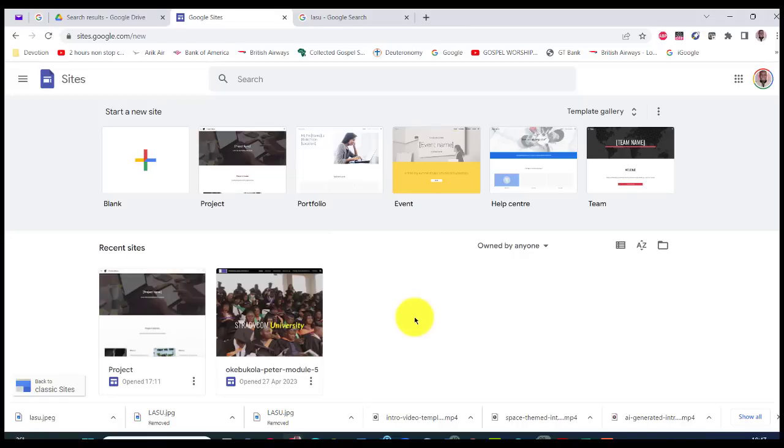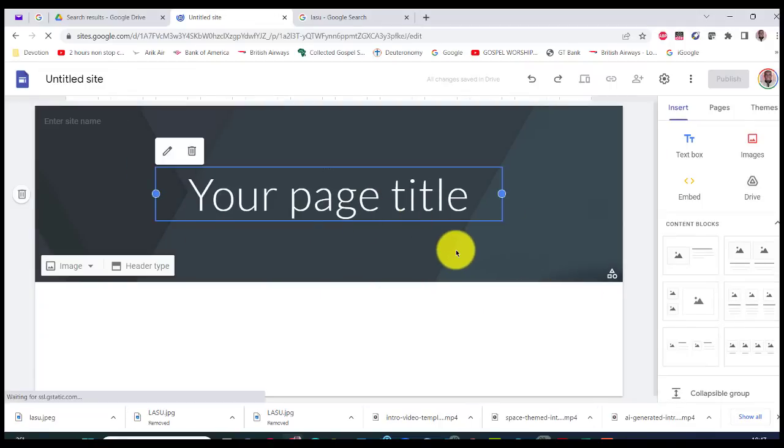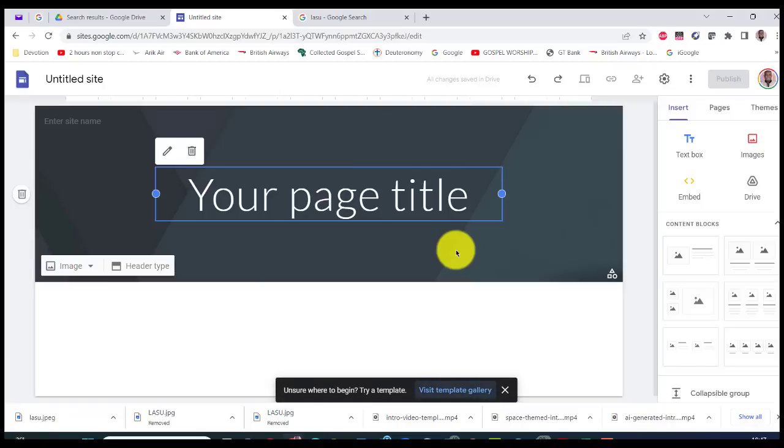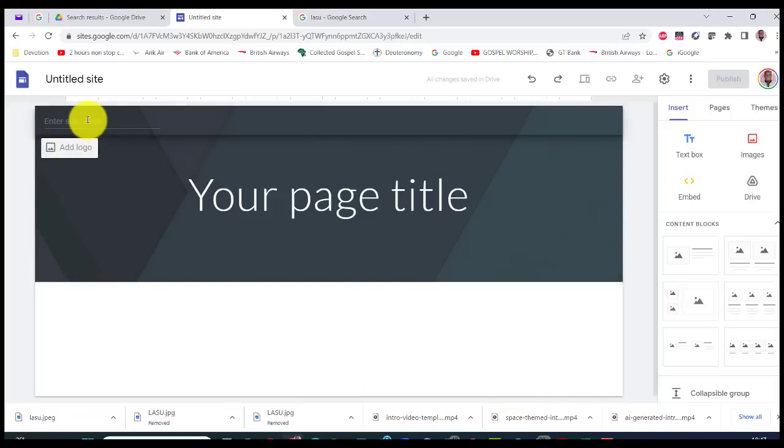And what we want you to do, that's why I said follow the on-screen instructions. Instruction number 1 is that you want to start a new site. So this is a blank site. You can take some templates, but that will be later. Let's just do it from scratch. So you click on this, and it comes up with a blank page title. Now you want to start to create your site. So the first thing you do is to enter the site name.